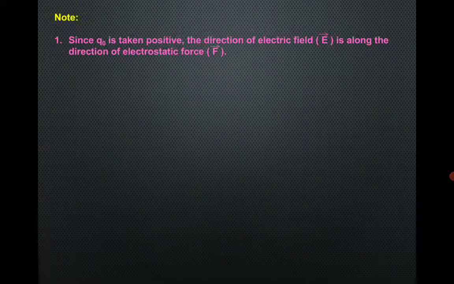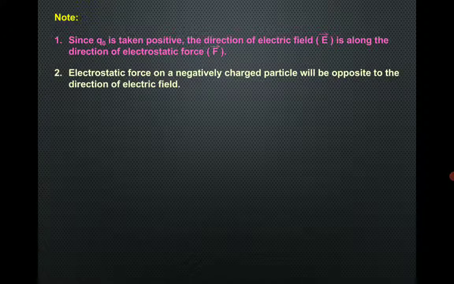Next, let's have some note points. Point number 1: since Q naught is taken positive, the direction of the electric field is along the direction of the electrostatic force. You could see in the previous formula, vector E was equal to vector F upon Q naught. So whatever be the direction of electrostatic force, the same will be the direction of electric field intensity or electric field strength. Second point, the electrostatic force on a negatively charged particle will be opposite to the direction of the electric field. If a negative charge particle is there, the electrostatic force will be opposite to the direction of the electric field.